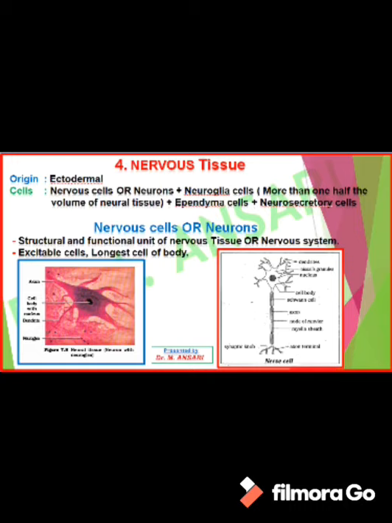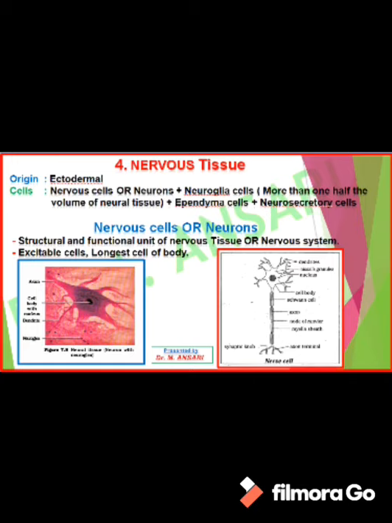The nervous cell or the neuron consists of a body and two types of processes. The body is also called cyton or perikaryon or soma, which is nearly star shaped, having the nucleus nearly in the center. In its cytoplasm, special Nissl's granules are present, which are made up of endoplasmic reticulum and ribosomes.